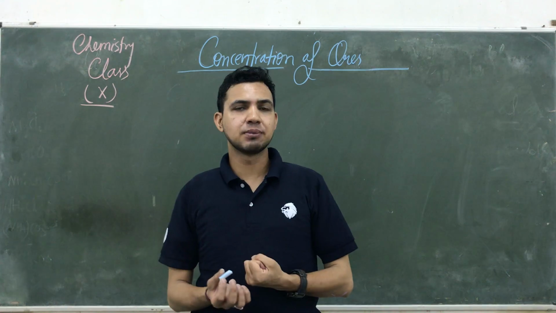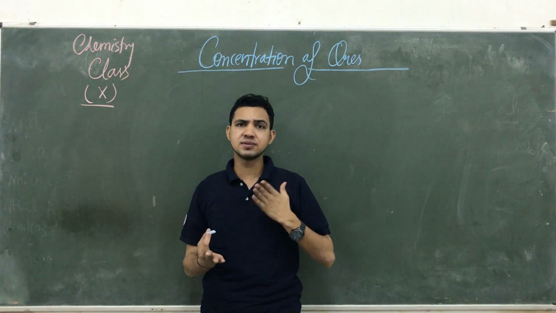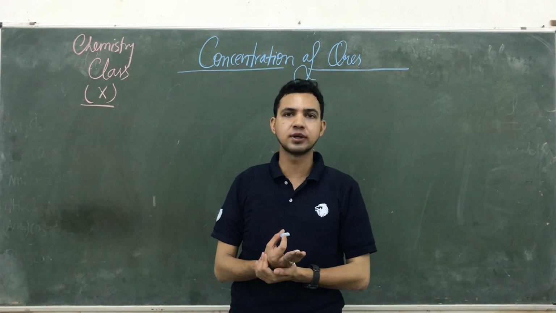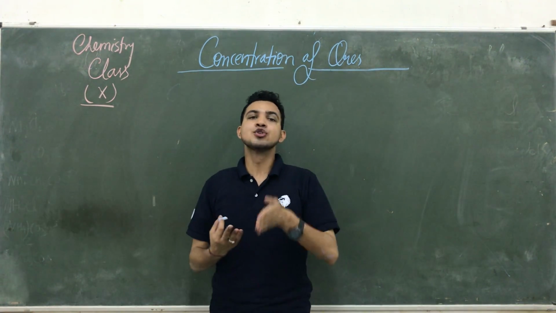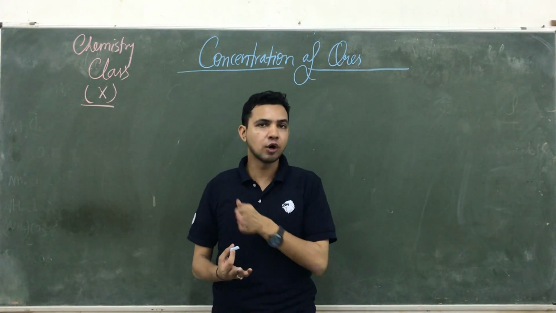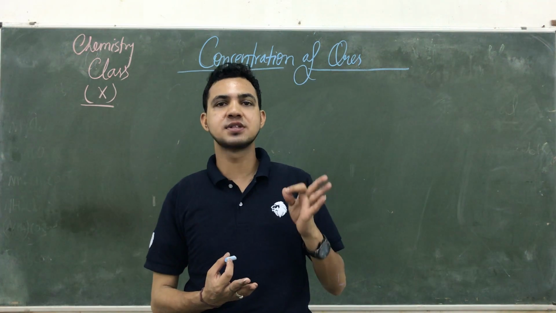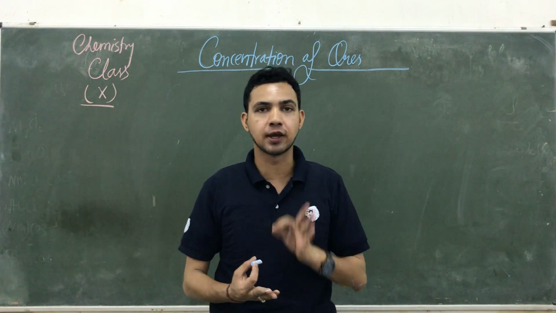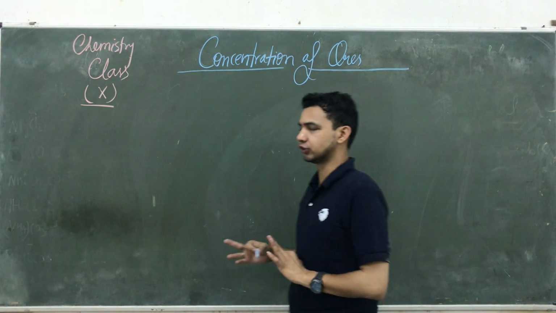It is not available in a pure form. It is found in a mineral form. Mineral means it contains different kinds of impurities, pebbles, sand, and clay particles. So we need to remove this impurity, known as the matrix or gangue, from the ore. That process is known as the concentration of ore.